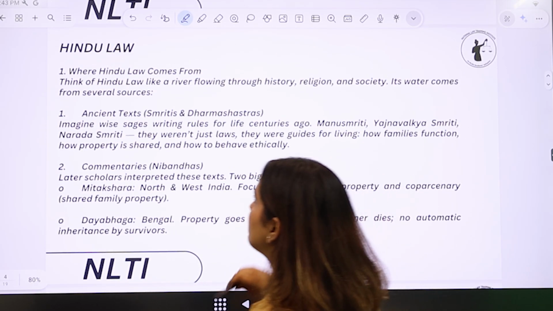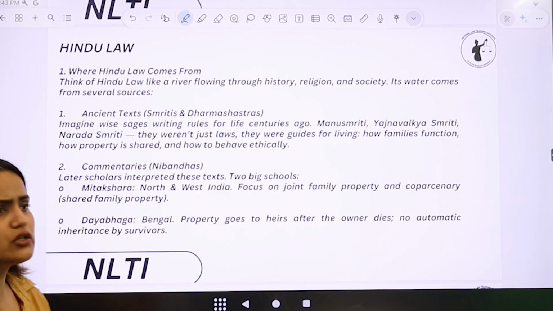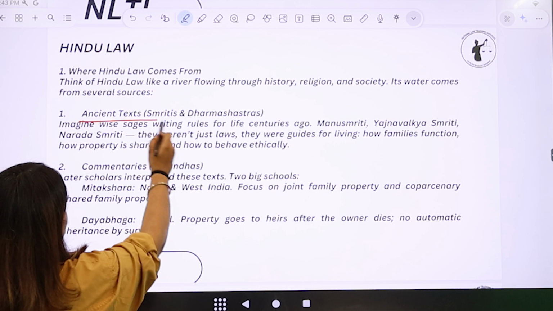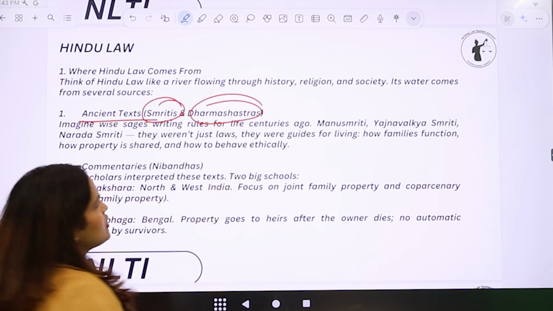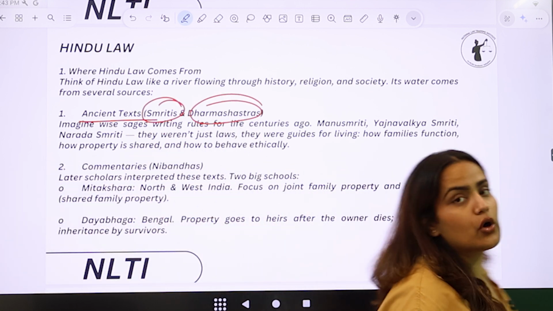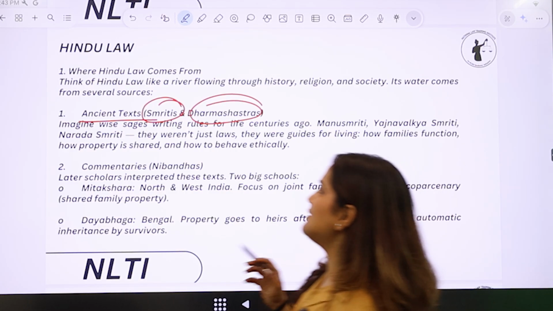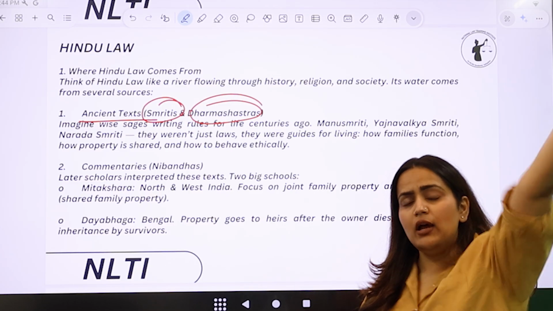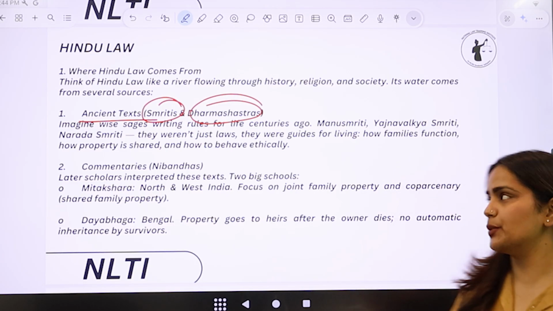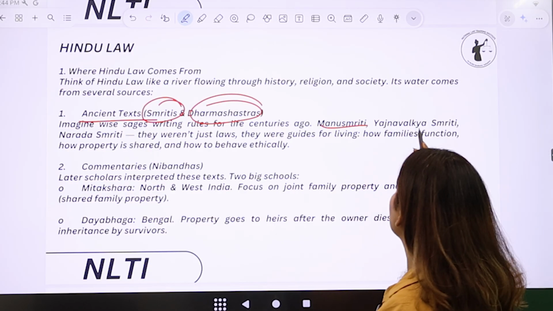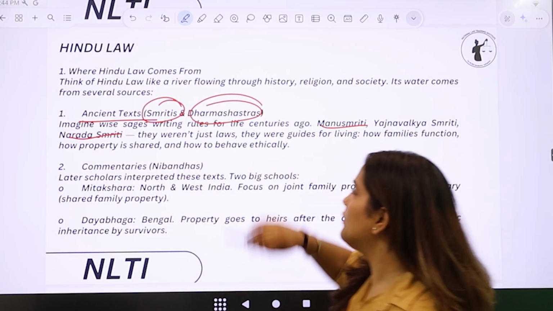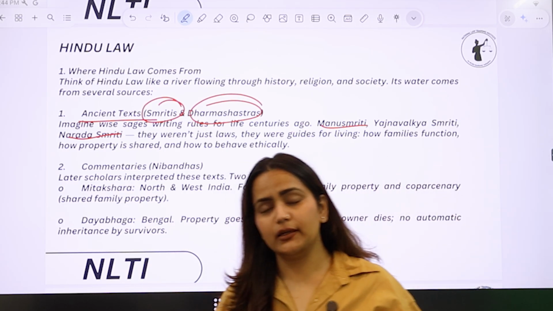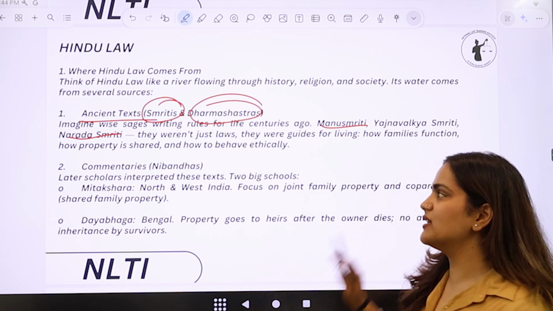Now, starting with the Hindu law, where Hindu law comes from. There are various sources of Hindu law, and out of all those sources, we have to understand the ancient texts, that are Smritis and Dharma Shastras, which are one of the major sources of Hindu law, and these basically tell us about laws in the ancient times and how these laws can be used even in today's world, right? So Manusmriti, Narada Smriti, all these are just examples. No direct questions will be asked from here. This is just for knowledge, hence we can simply skip it.